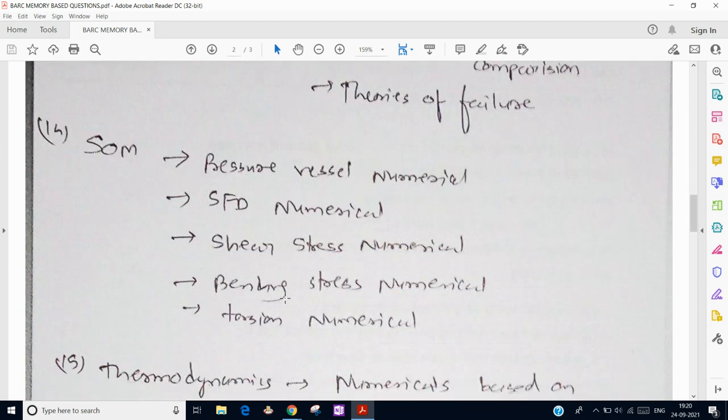If we talk about strength of materials, there was one question regarding pressure vessel, a shear force diagram numerical, shear stress calculation, bending stress, and torsion. So majorly, SOM was totally numerical.